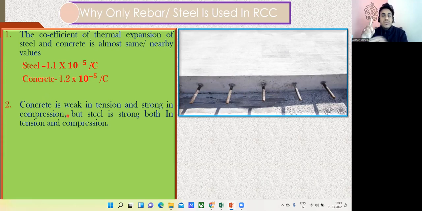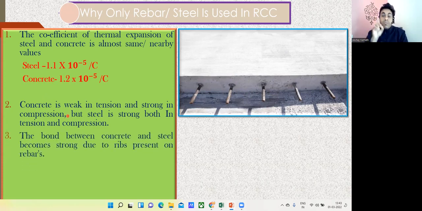Again, this is the second reason we make a combination, because concrete cannot take tension. It will give up. So somebody has to come and save the concrete. So steel will come like a hero, and that is how their bonding is going to happen. The concrete will take the compression, and the steel is going to take the tension. Of course, steel will take compression too, but that is not what it is meant for. The concrete will take care of that. That's the second reason.